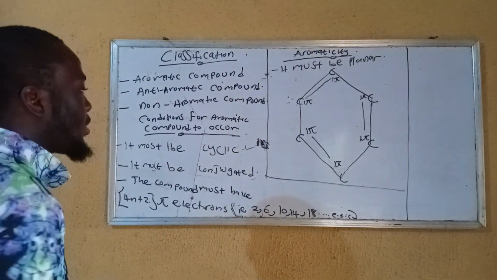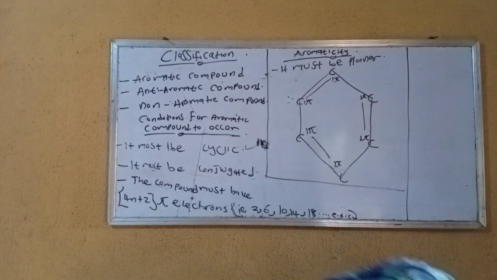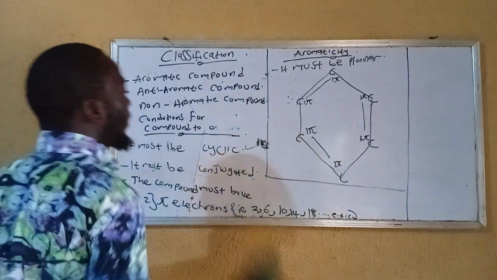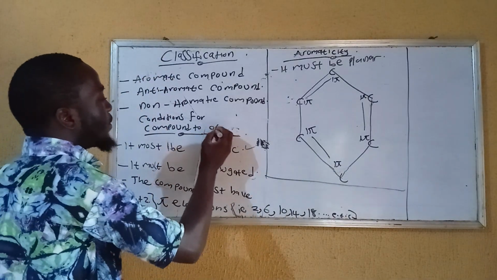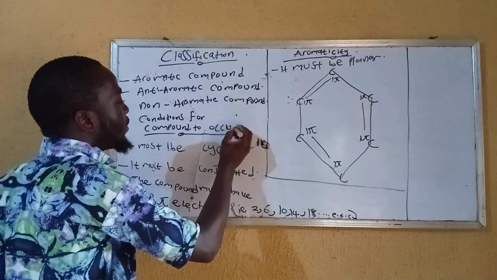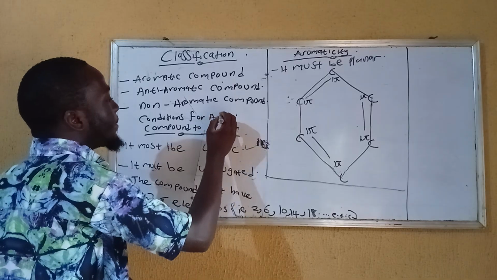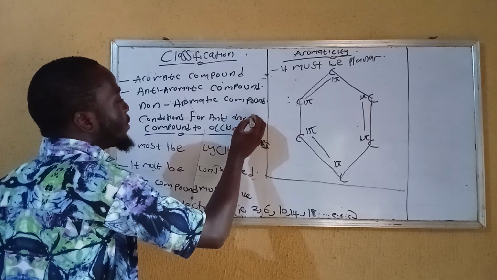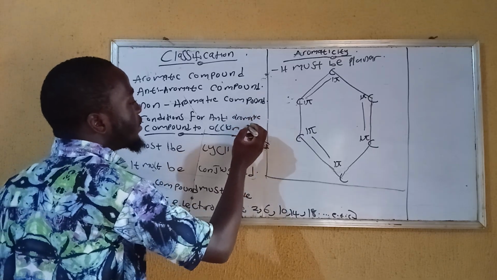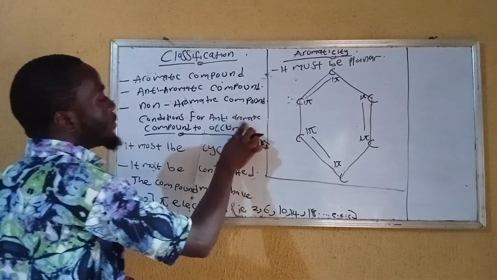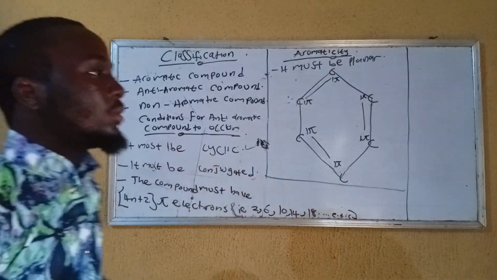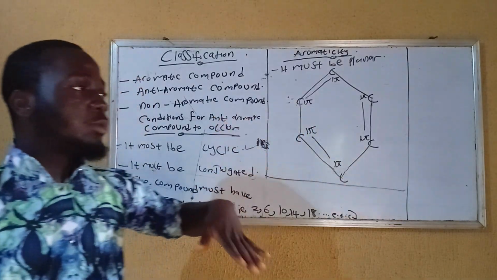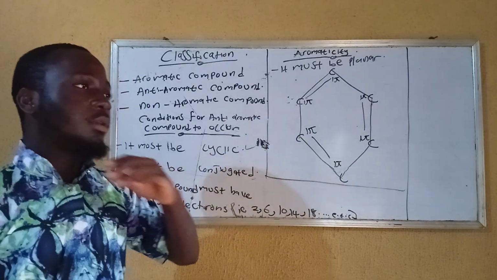Now let's do it for anti-aromatic compounds. You can also know that any compound that has 7 carbons and below is planar.